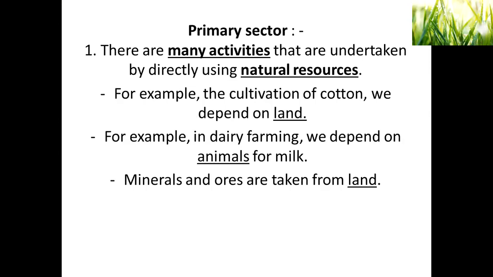So here, the underlined words, land, animals, again land, everything comes under natural resources. From natural resources we get many things, and those things come under the primary sector.